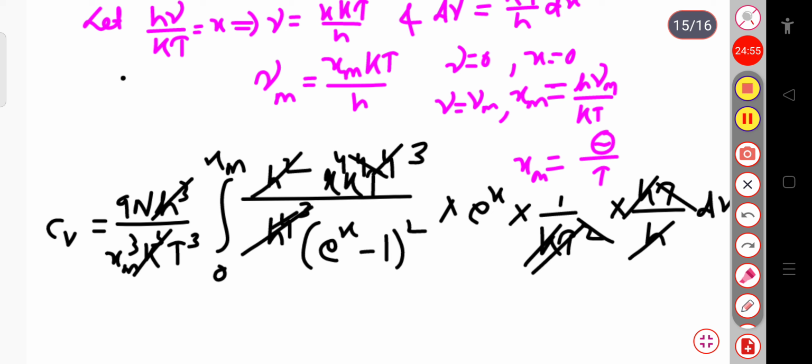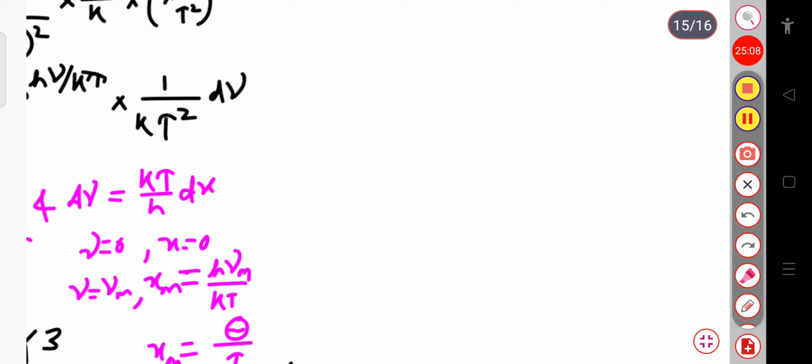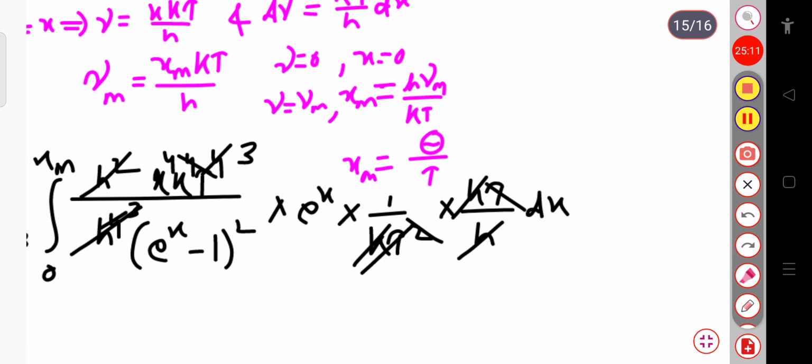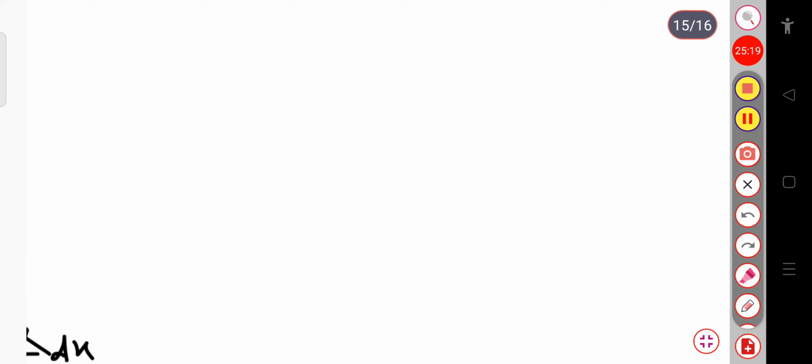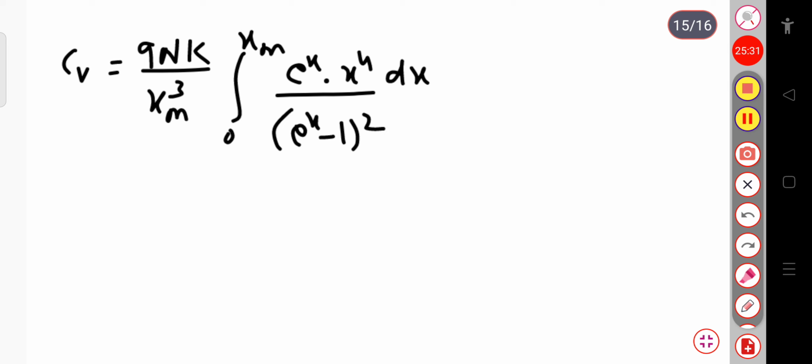So this will be 9nk divided by xm cube, into the integration over 0 to xm of exponential x into x power 4 dx divided by (exponential x minus 1) whole square. Okay, this is equation 5.